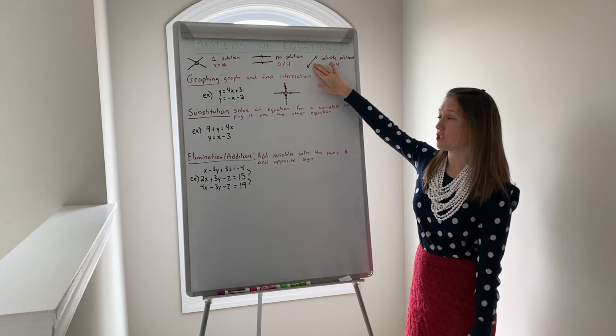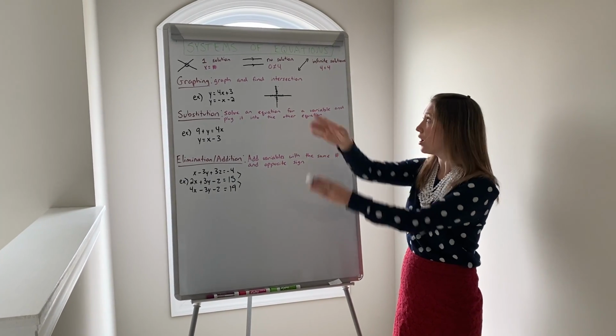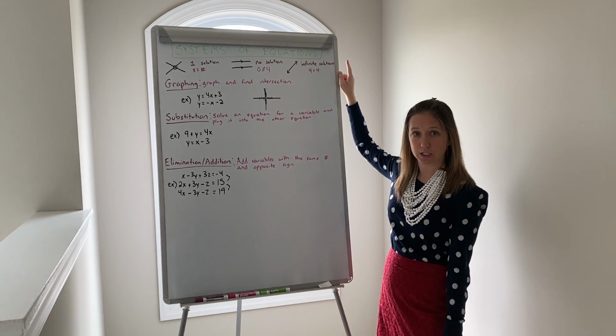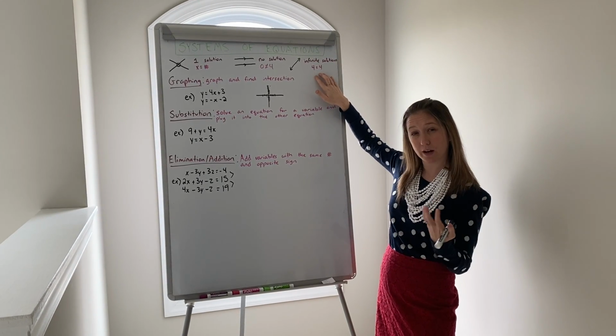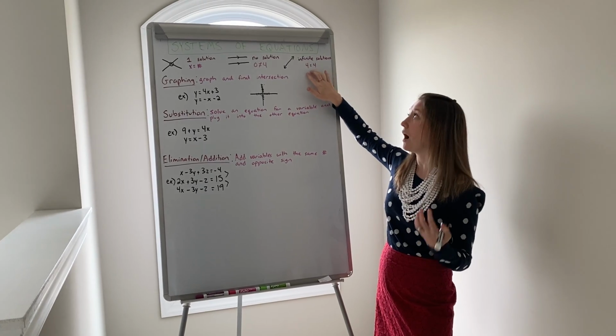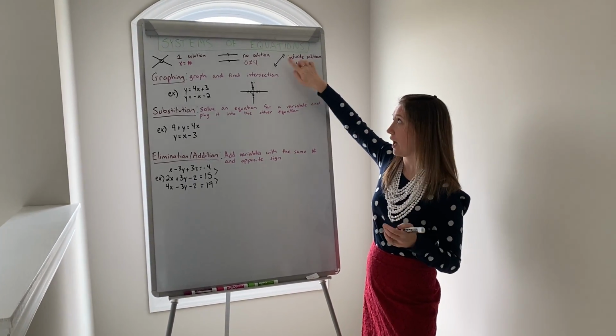Now this right here looks like it's just one line, but actually what it is, if you have multiple lines on top of one another, then you would have an infinite number of solutions. And when you solve that algebraically, you would get something like this, where again, there's no variables at the end, but you have two things that are equal to each other. And that would tell you that there's an infinite number of solutions that lie in the line.